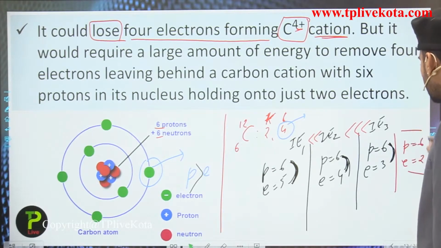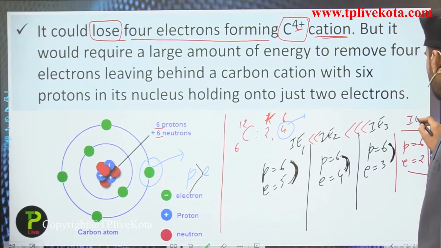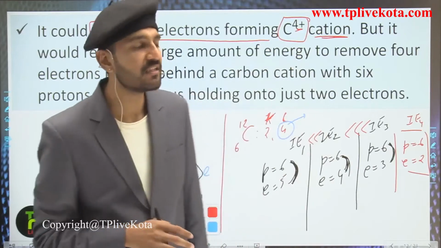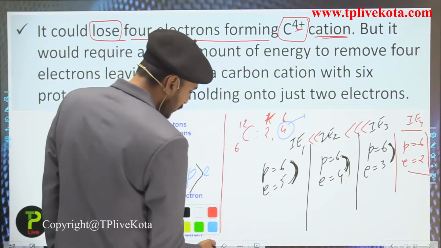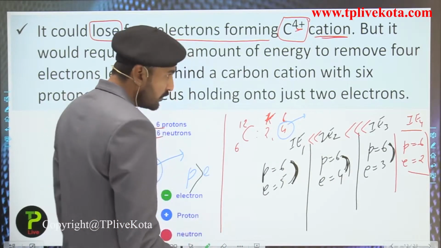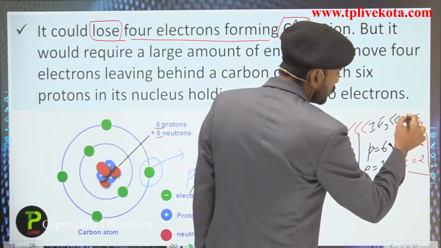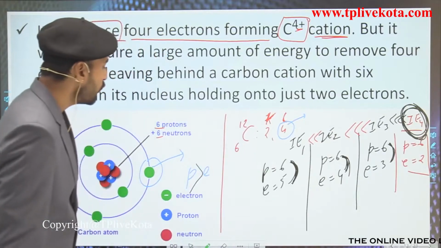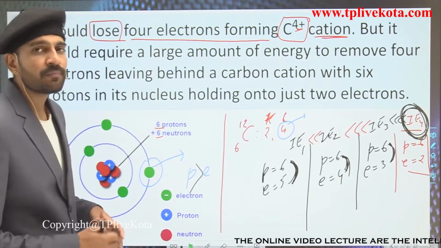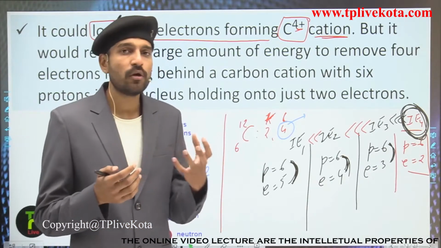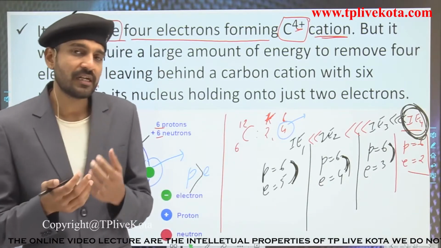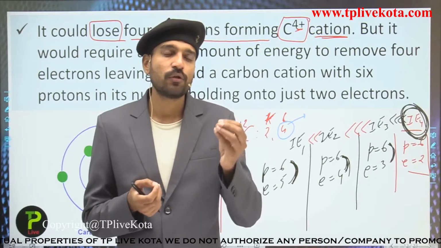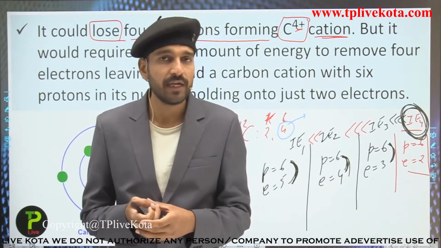So in this case we have IE4, and IE4 would be much larger than all the 3 previous cases. Students, if we wish to remove the electrons from here, we have to supply a large amount of energy for making the C+4 cation. Since such large energy is not being provided, the C+4 cation formation does not take place.